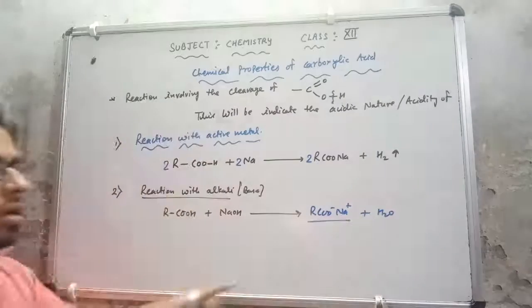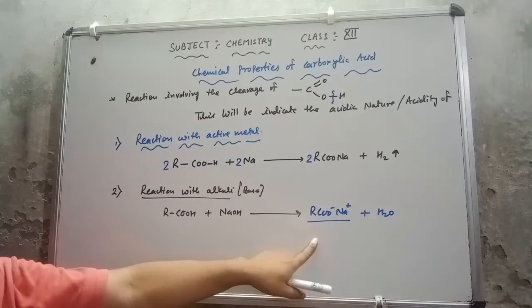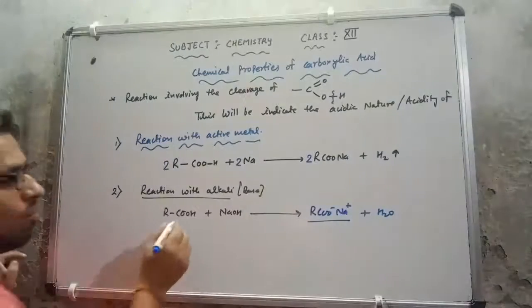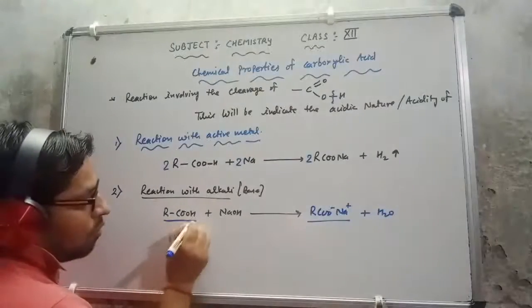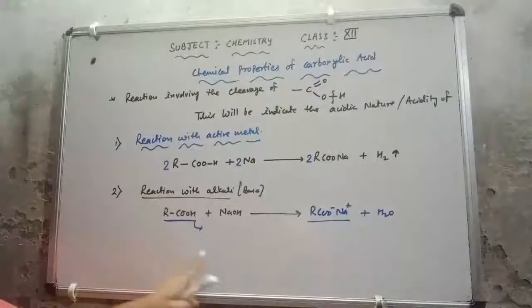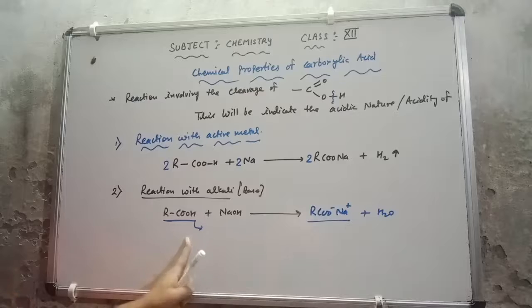This is the sodium salt of carboxylic acid, and it gives us water. Again you can check that hydrogen is released from the carboxylic acid, so we can say that it indicates the acidic character simply.